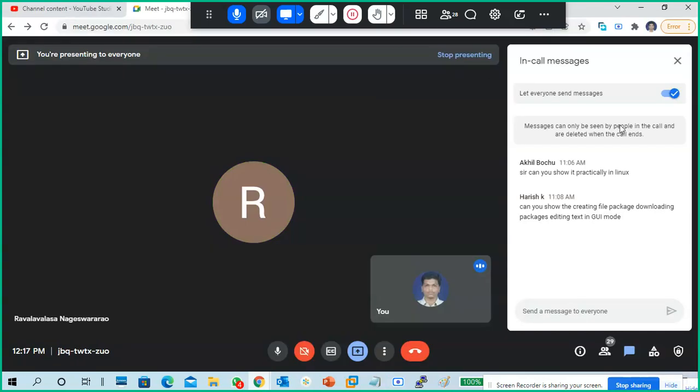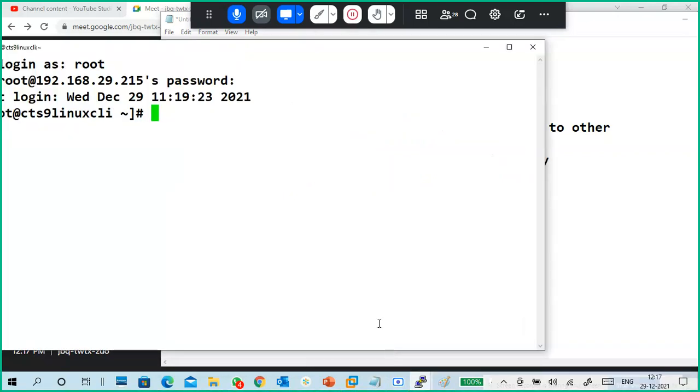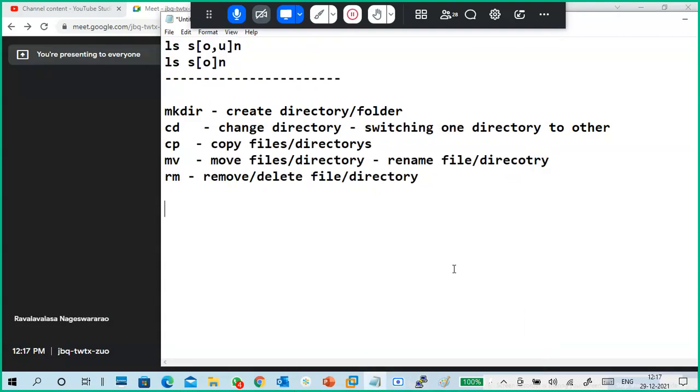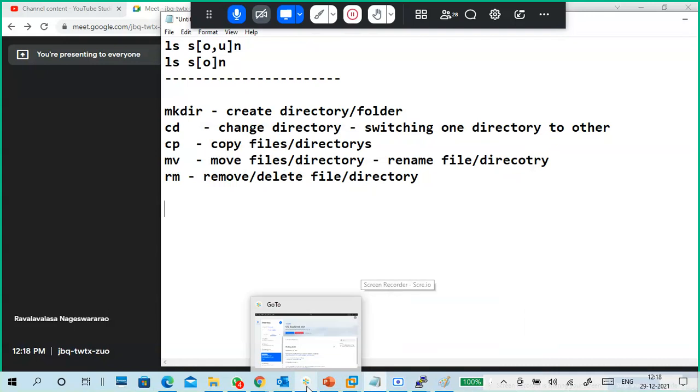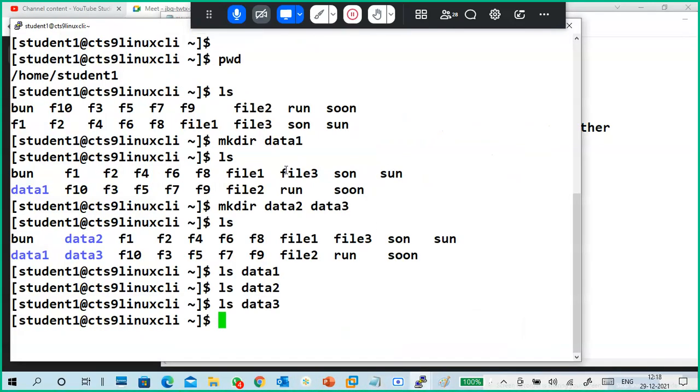So there is a little bit of a problem with this one. Now this is the root, right? Okay, so what have I done? I created three directories.